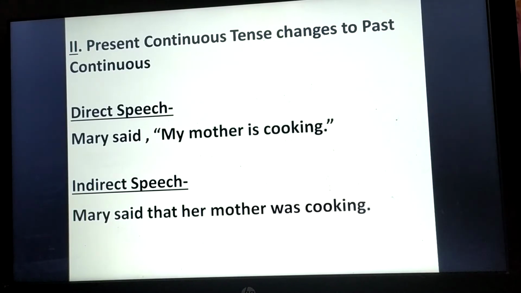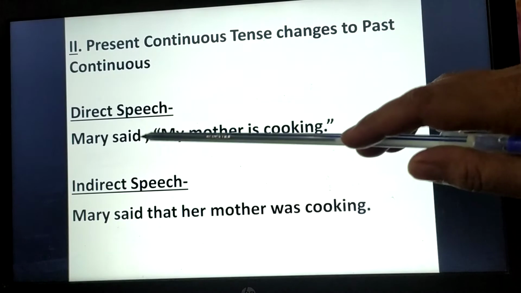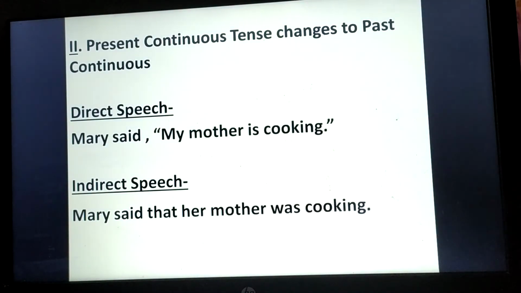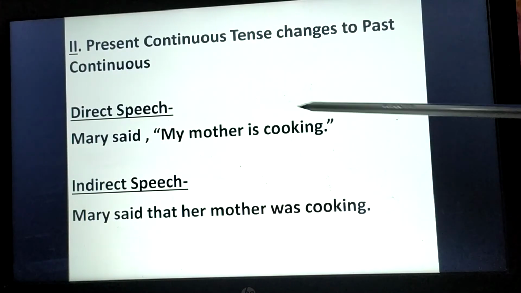Next, present continuous in the direct speech will be changed to past continuous in indirect speech. Here also the reporting verb should be in past. Then only the present continuous tense will be changed to past continuous. You can see the example. Mary said, "My mother is cooking."